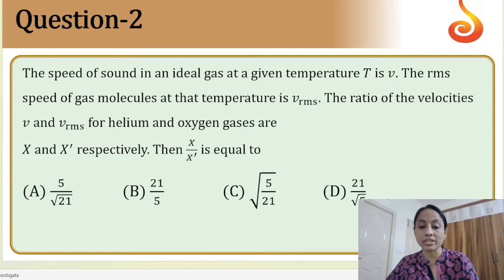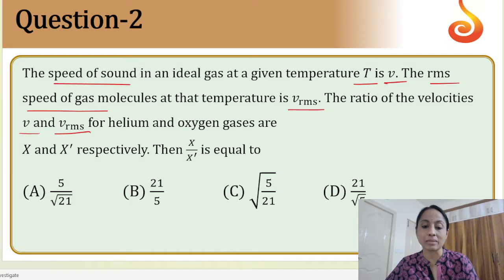The speed of sound in an ideal gas at a given temperature T is v, and the RMS speed of the gas molecules at that temperature is v_rms. Now the question is the ratio of v and v_rms for the gases helium and oxygen. First of all, you should know why helium and oxygen are given: you should identify the molecular weight.